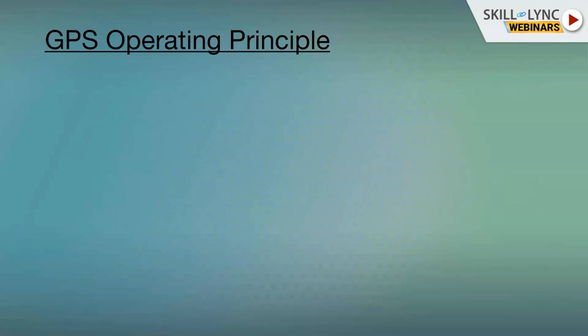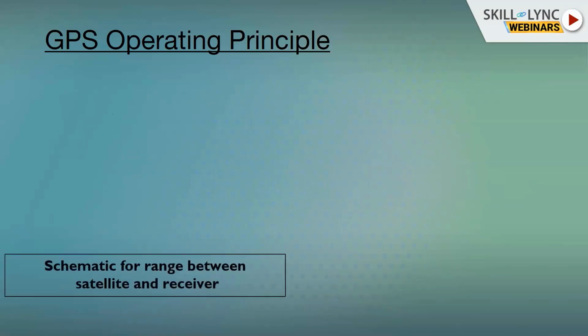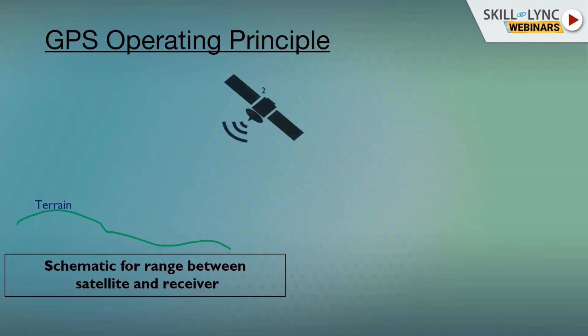Let us understand it with some diagram. So, schematic between range and receiver. This is the terrain, and suppose you want to find the distance between a point on terrain and a satellite. So this is a satellite. What it will do, it will send a signal on the terrain to a particular point, and that signal is being recorded. Now the distance between these two points, which means satellite and point, is given as r, range or distance. So how is the distance going to be calculated?